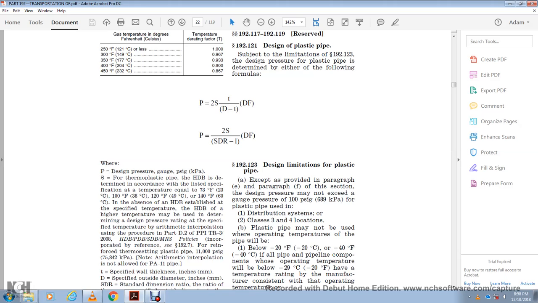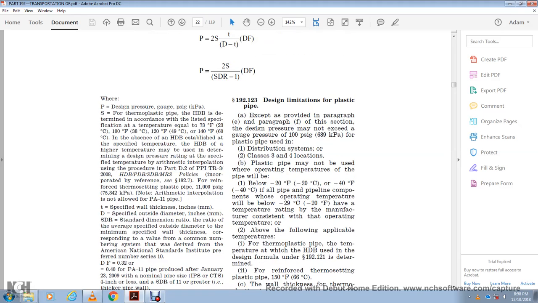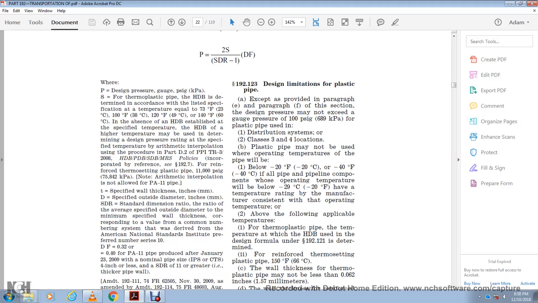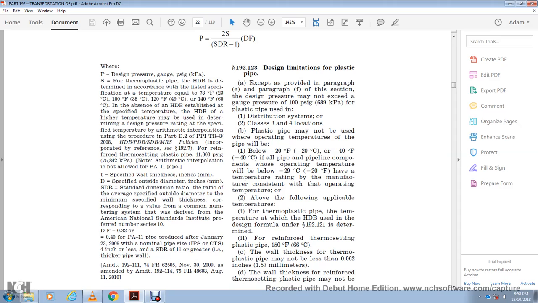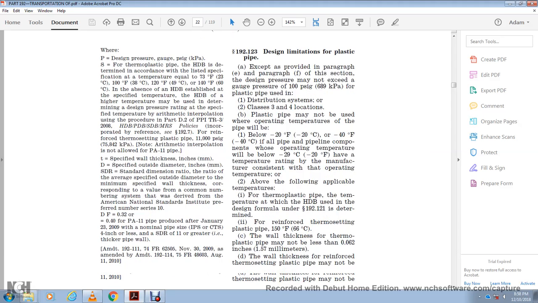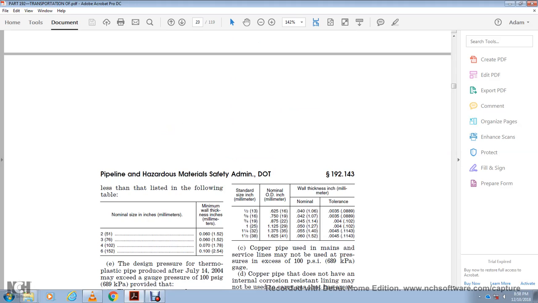Temperature rating of the manufacturer. The temperature rating is the operating temperature, with both of the following applicable temperatures: for thermoplastic pipe, the temperature at which the HDB used in the design formula under 192.121 is determined; for reinforced thermosetting plastic pipe, 150 degrees. The wall thickness for thermoplastic pipe may not be less than 0.062 inches. The wall thickness for reinforced thermosetting plastic pipe may not be less than listed in the following table.